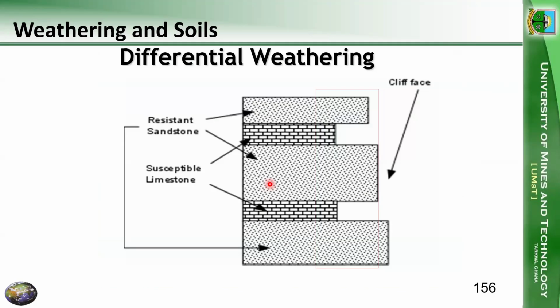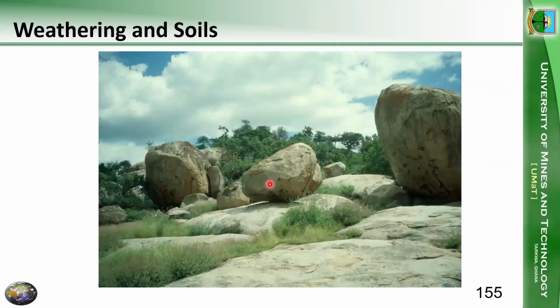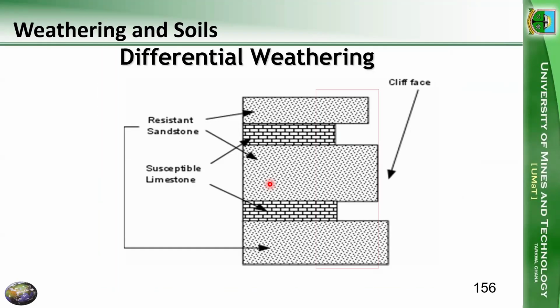We also have a special type of weathering called differential weathering. How does differential weathering occur? We have a hard rock and a soft rock. When you expose the hard rock and the soft rock to the same situation, the soft rock will undergo weathering faster than the hard rock. And that is what we call differential weathering.